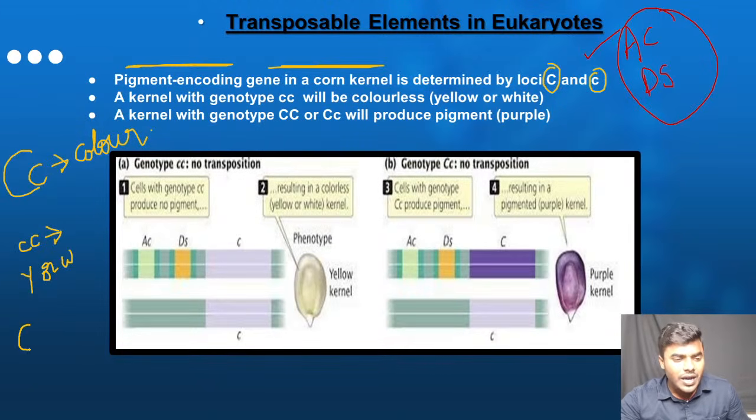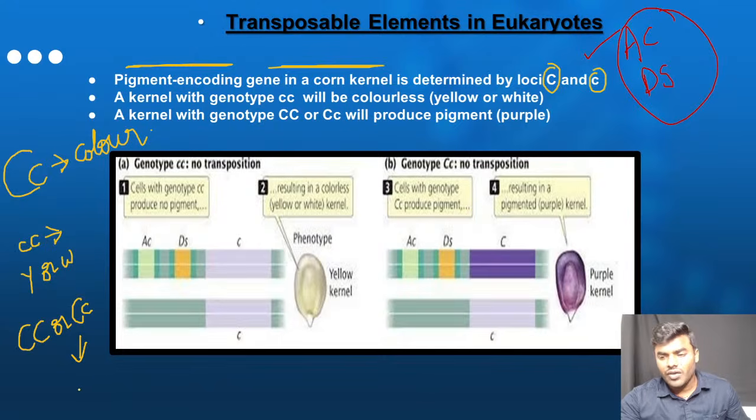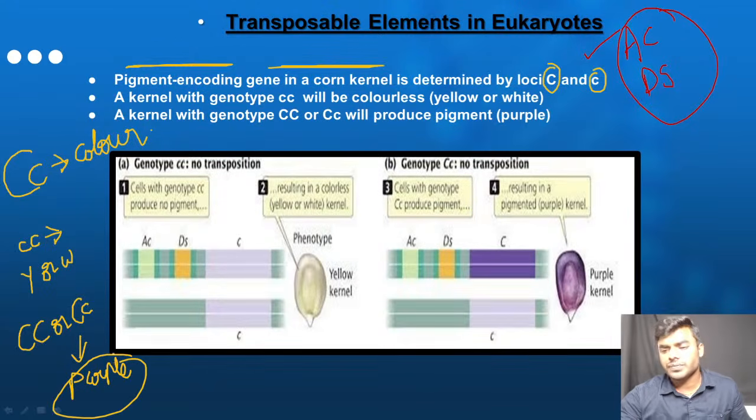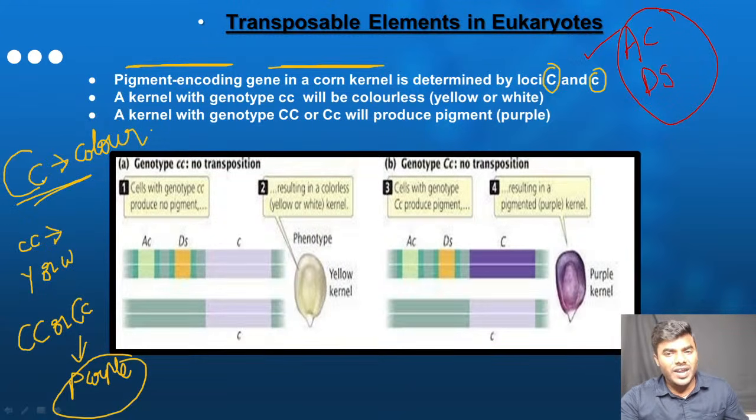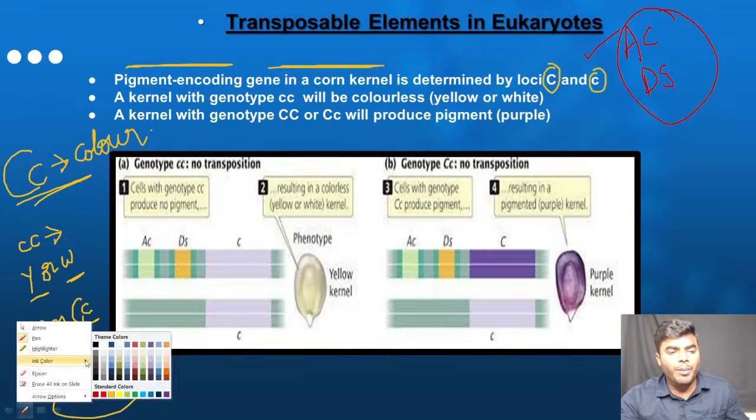If it is either homozygous dominant or heterozygous, it is purple. Friends, if you don't remember this, you can't understand the concept at all. Color is given by this particular locus, capital C, small c. If both are homozygous recessive, with two small c, the kernel will be yellow or white. If it is homozygous dominant or heterozygous, it is going to give rise to the purple color.